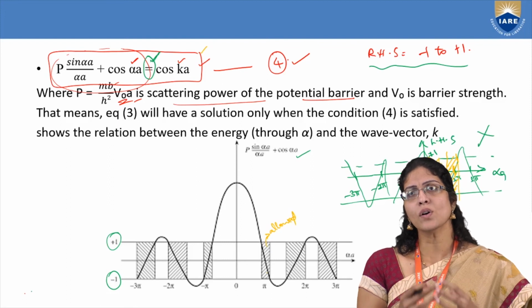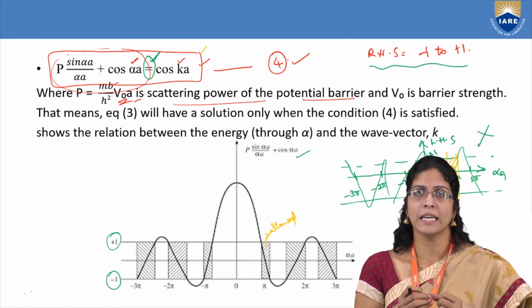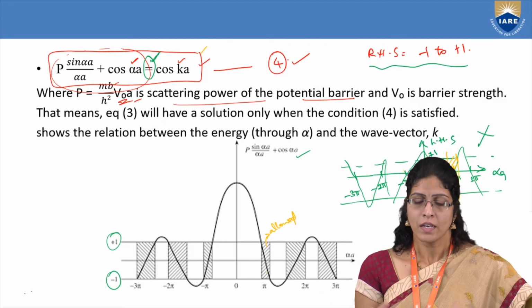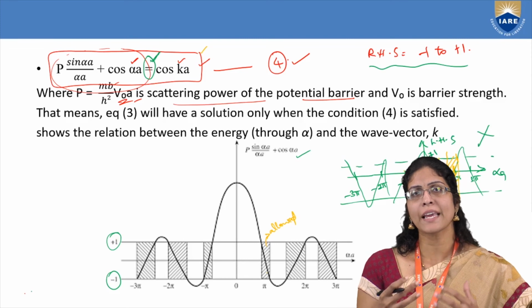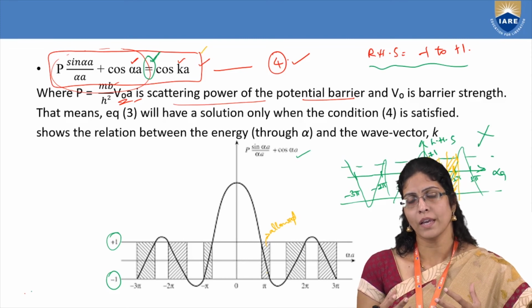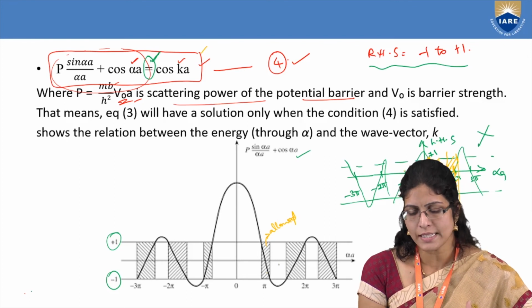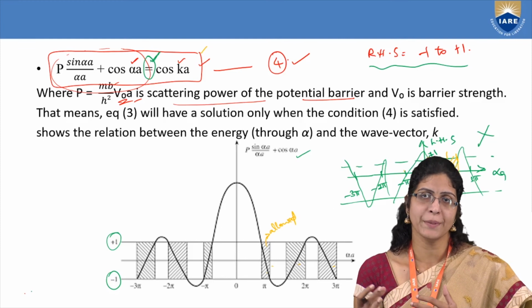So that means these are the values which are possessed by the electrons in terms of the energy. Alpha a will give you the energy, whereas P is the scattering power. So as alpha a is increasing, the electrons are gaining more and more energy. Thus the allowed energy levels are increasing, and you can see that in terms of the area of the shaded part.